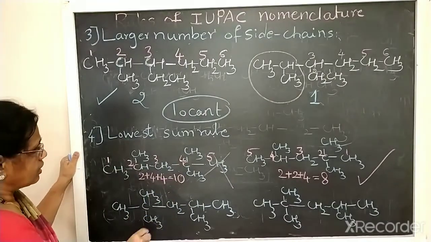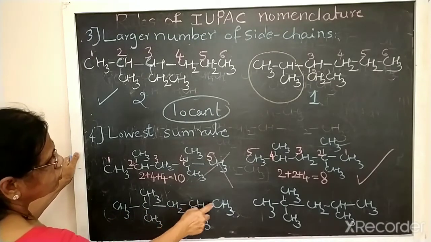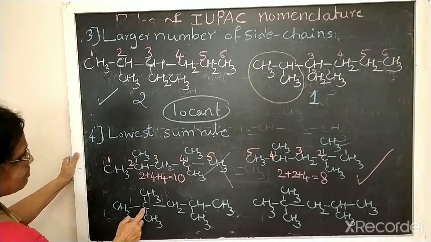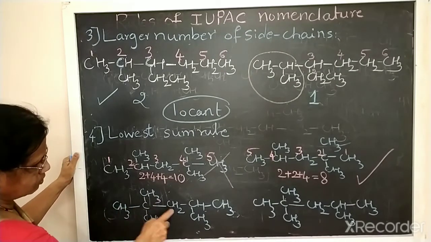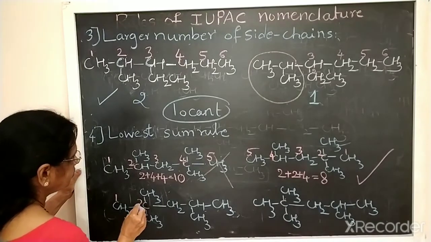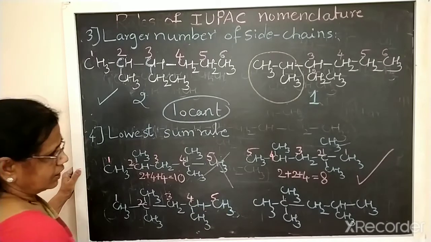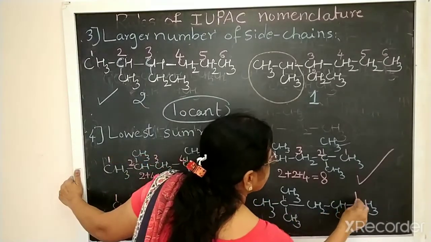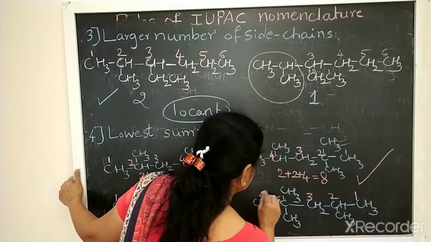Is it clear? Then similarly another example here. 1, 2, 3, 4, 5. Okay. So same, second carbon contains the substituent group if you number from this side. So if you number from this side, it is 1, 2, 3, 4, 5. And here if you number from this side, 1, 2, 3, 4, then this is 5.